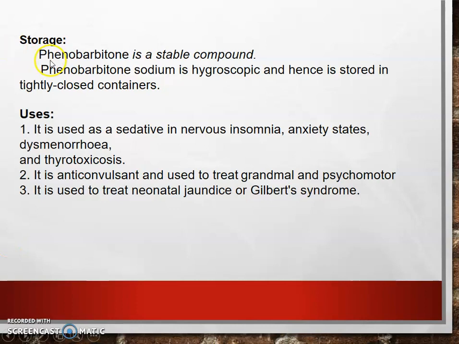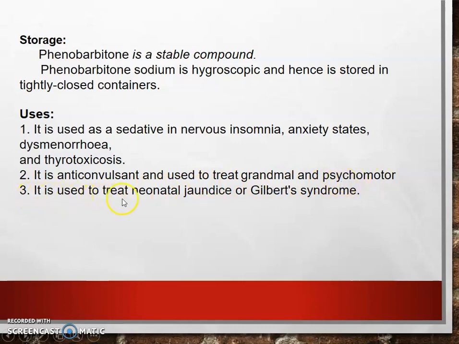Storage. Phenobarbital is a stable compound, but it is hygroscopic and hence it is stored in a tightly closed container. Uses. It is used as a sedative in nervous insomnia, anxiety states, dysmenorrhea and thyrotoxicosis. It is an anticonvulsant and used to treat grand mal and psychomotor seizures.